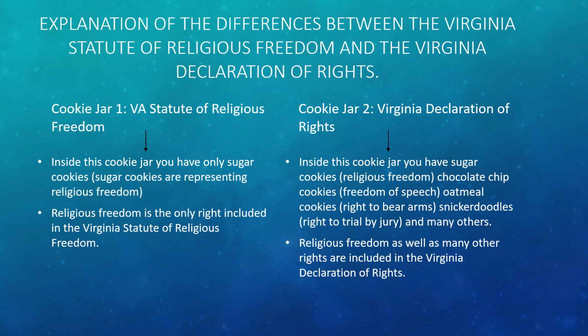So, in that cookie jar, you notice that there are sugar cookies, religious freedom, but there are many other things like freedom of speech and the right to bear arms and right to trial by jury. So, Virginia Declaration of Rights covers many different rights. Included in that is the right to religious freedom, okay? So, Virginia Statute of Religious Freedom, in its name, it says religious freedom. That is the only thing it covers. And the Virginia Declaration of Rights has rights in its name. It covers many, many different rights, okay?